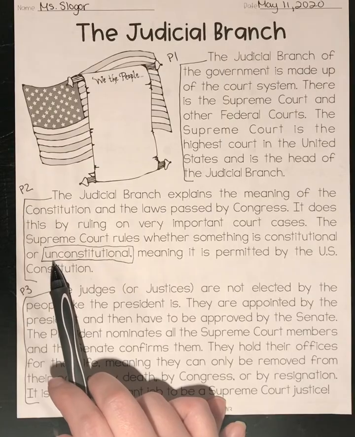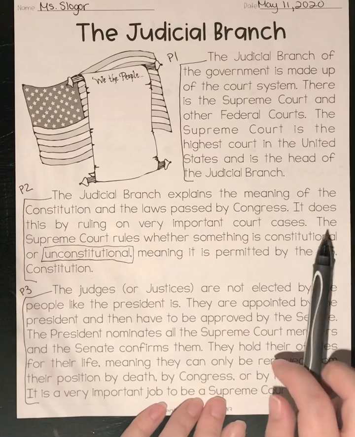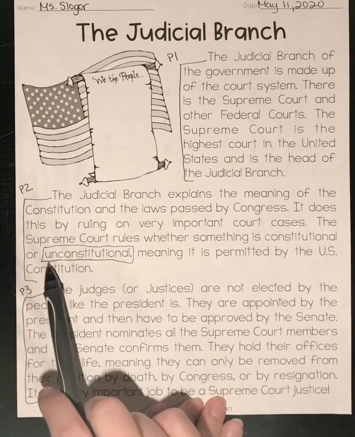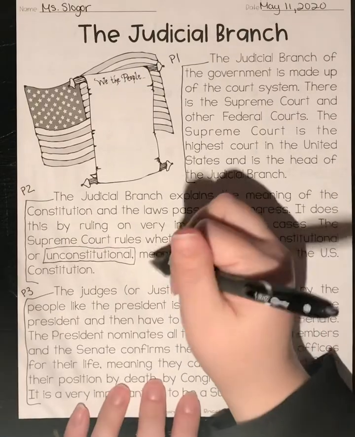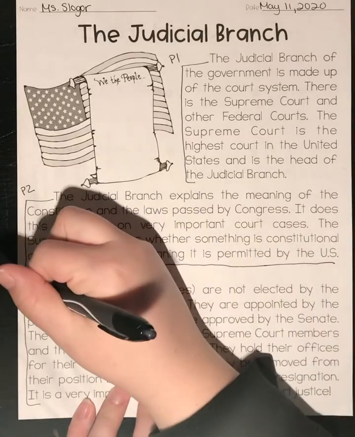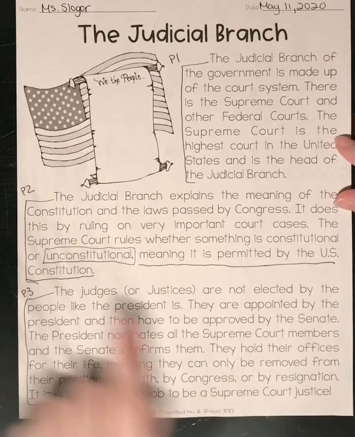So this can mean not constitutional. If constitutional means permitted by the U.S. Constitution, this means not permitted by the U.S. Constitution. I'm also going to underline this because this is very important for us to remember. So when I flip it over, if I forget where I read it, I know where I read it because it's underlined and boxed.